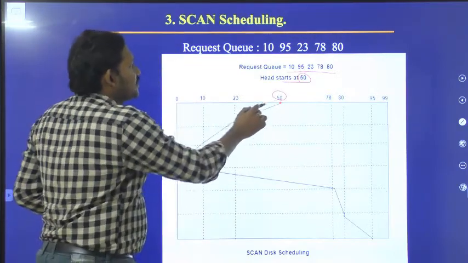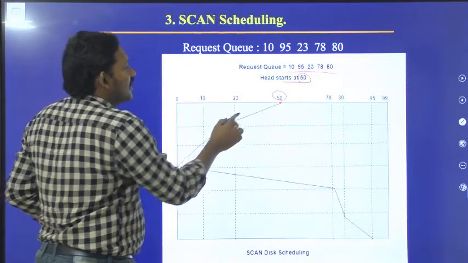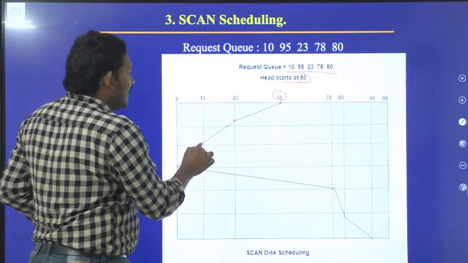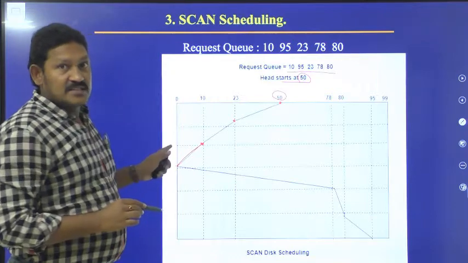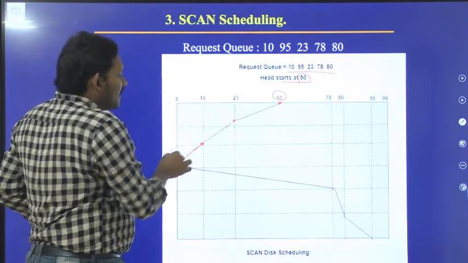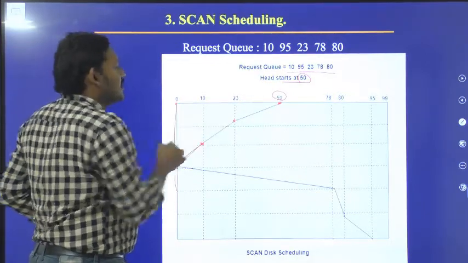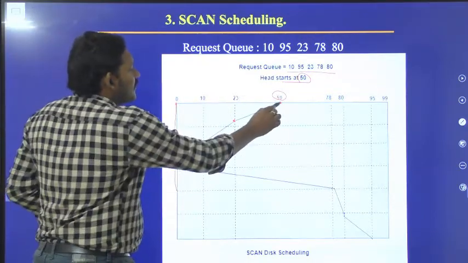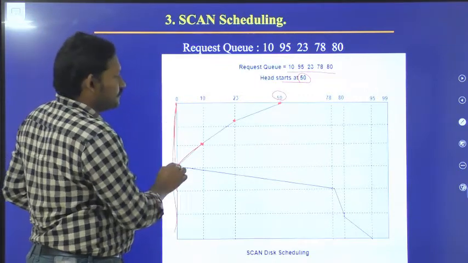So in one direction it is moving. Whatever elements it has, it will cover all those. It will scan all those. See, 23 is there and 10 is there, and it will come to the last point. It will go through the entire range, till the boundary, it will scan. From 50 to 23, 23 to 10. Next, it will reach the boundary.